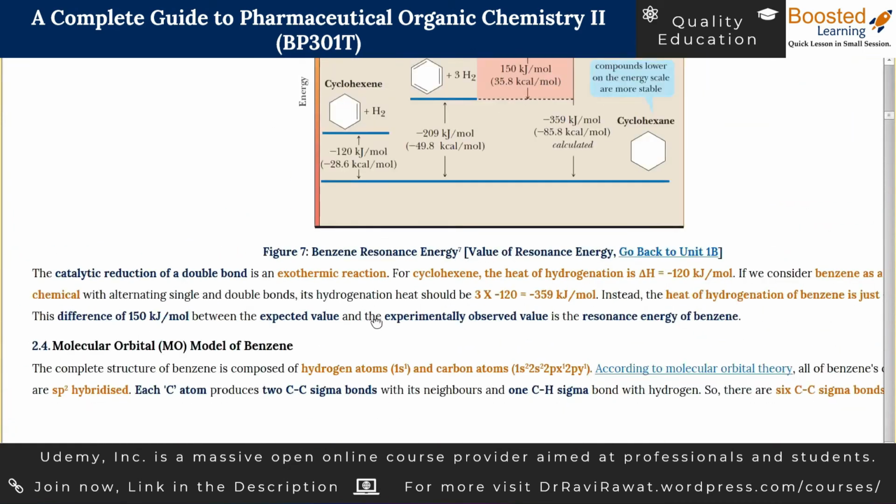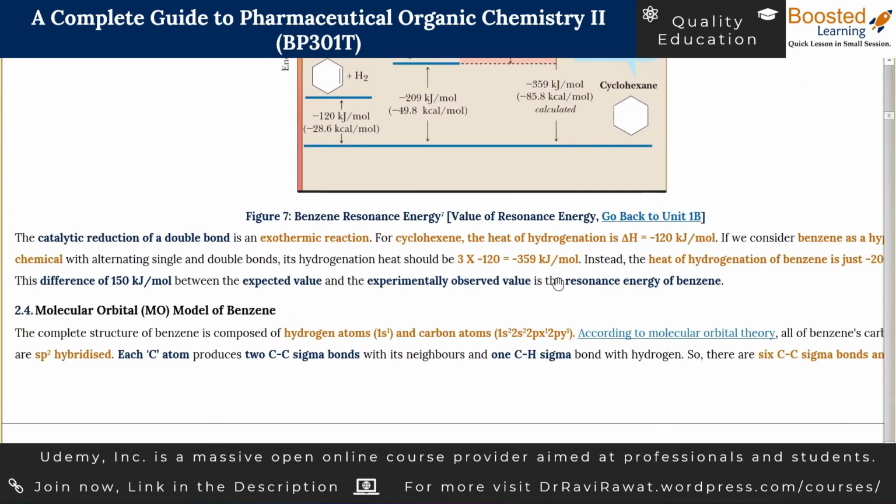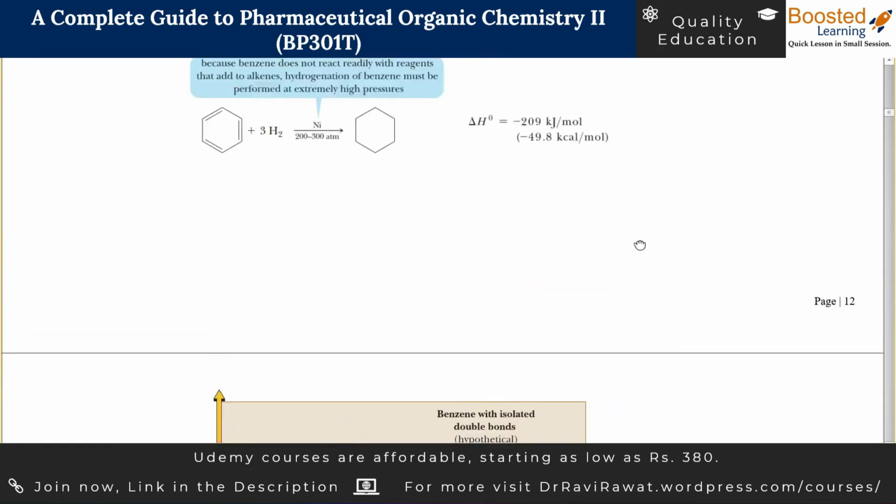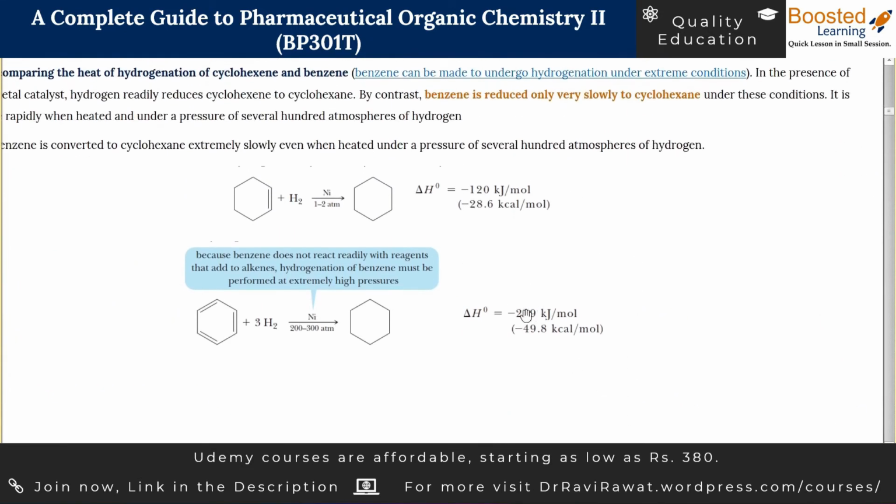Now, it was expected that when cyclohexene has one double bond and there is release of 120 kilojoule per mole of energy, the benzene, which contains 3 double bonds, should release roughly 360 kilojoule per mole. But that was the expected value. Experimentally, the energy release was 209.